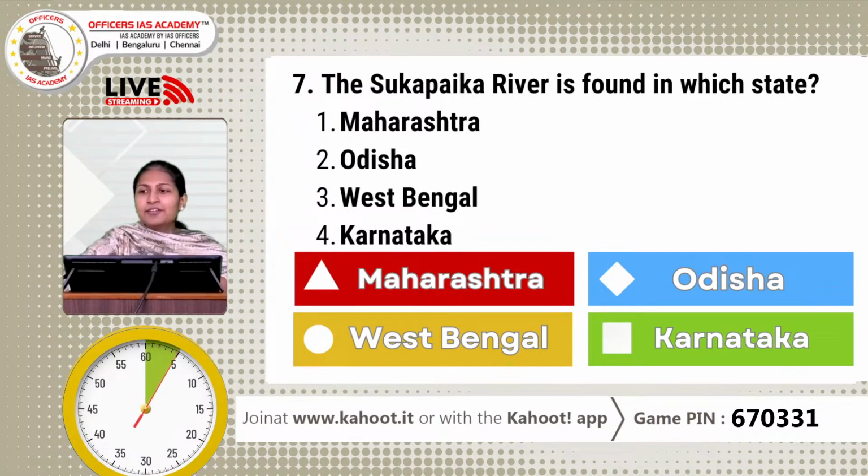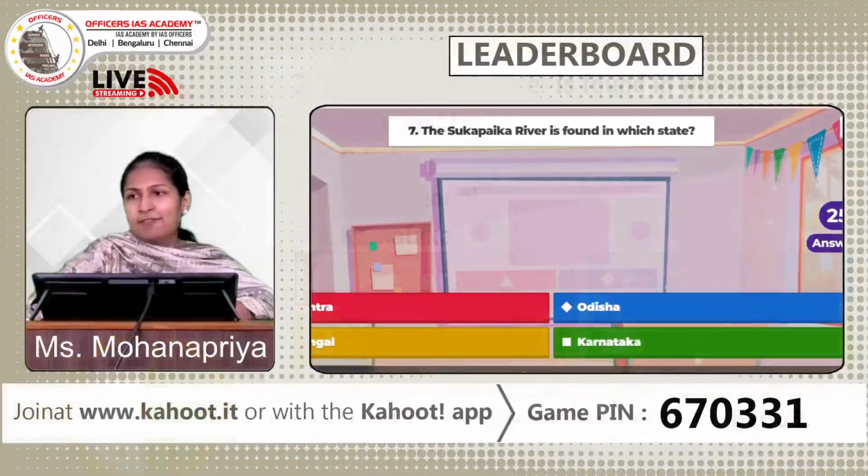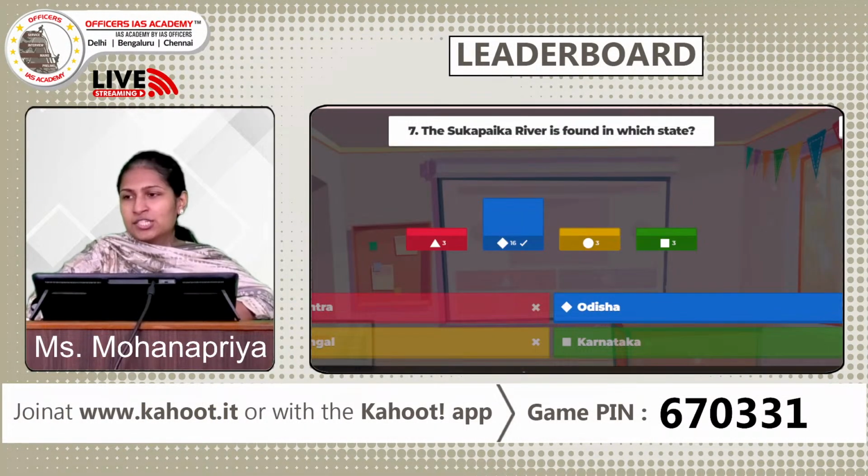The Sukhapaika river is found in which state? The options are Maharashtra, Odisha, West Bengal and Karnataka. So be quick. You have to say in which of the following states this particular river is found. Your time is up, and let us see how many of you have got this right.